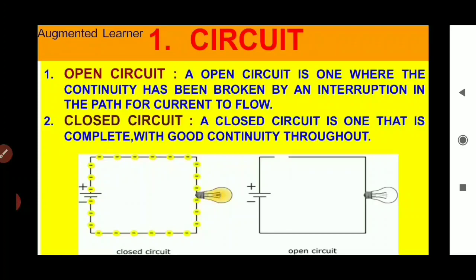Second, closed circuit. A closed circuit is one that is complete with good continuity throughout. This is seen in figure first. The path is completely connected and current flows in the circuit.